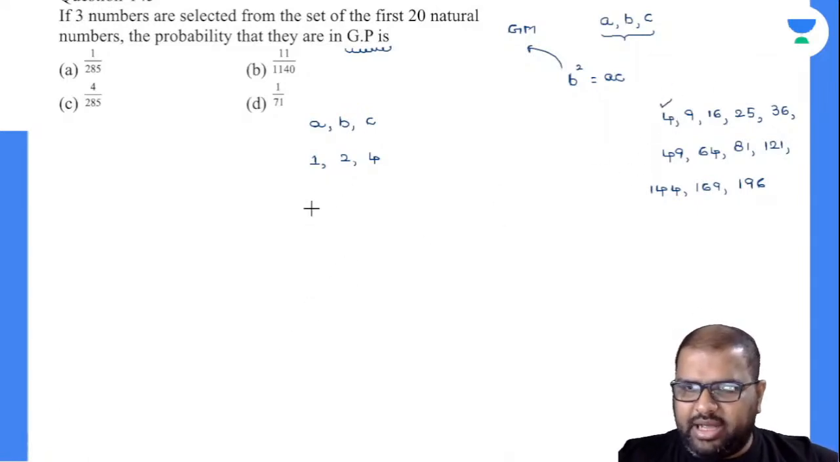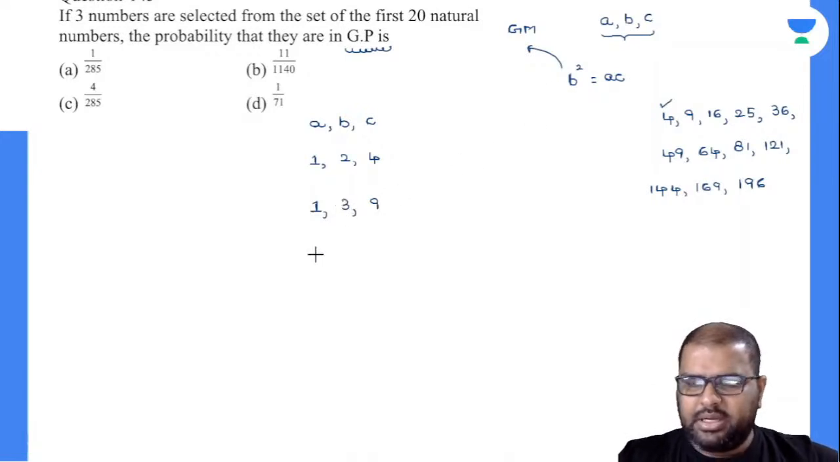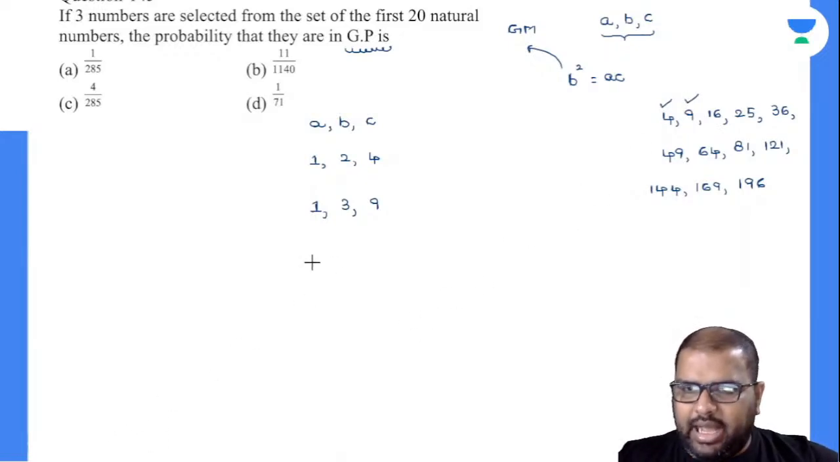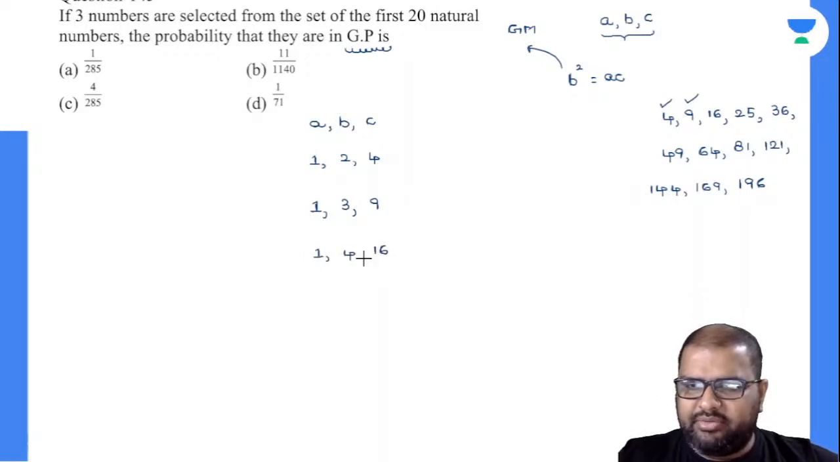So 9, if I have to write down 9, I can write this as 1, comma 9. 1 into 9, B square is 9 and my B value is 3. Yes, perfectly right. So 9 combinations are also done. Let's come to 16. I can write down 1, comma 16. Am I right or wrong? B square value is 16 and B value will be 4.